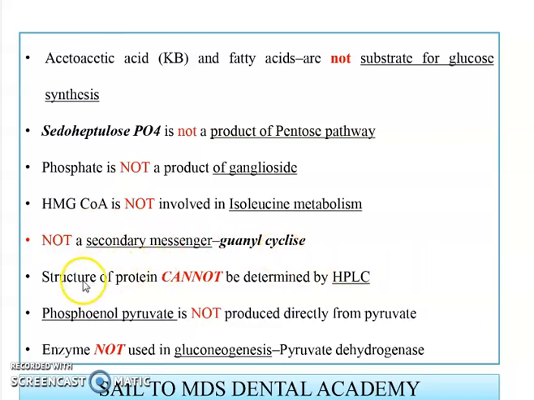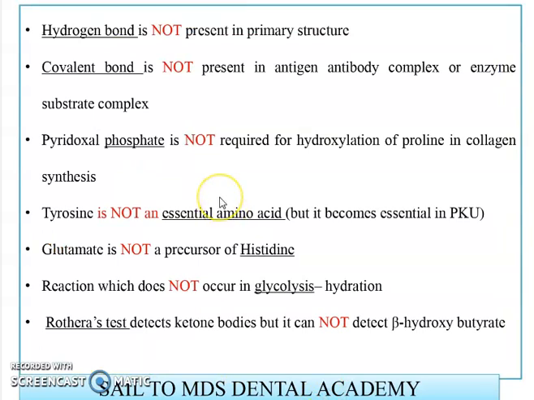So remember, the structure of protein cannot be determined by HPLC, that is high pressure liquid chromatography. Remember, phosphoenolpyruvate is not produced directly from pyruvate, so don't get confused. Enzyme not used in gluconeogenesis: that is pyruvate dehydrogenase. Let's see a few other things. So remember, hydrogen bond is not present in the primary structure of protein. Covalent bond is not present in antigen antibody complex or enzyme substrate complex.